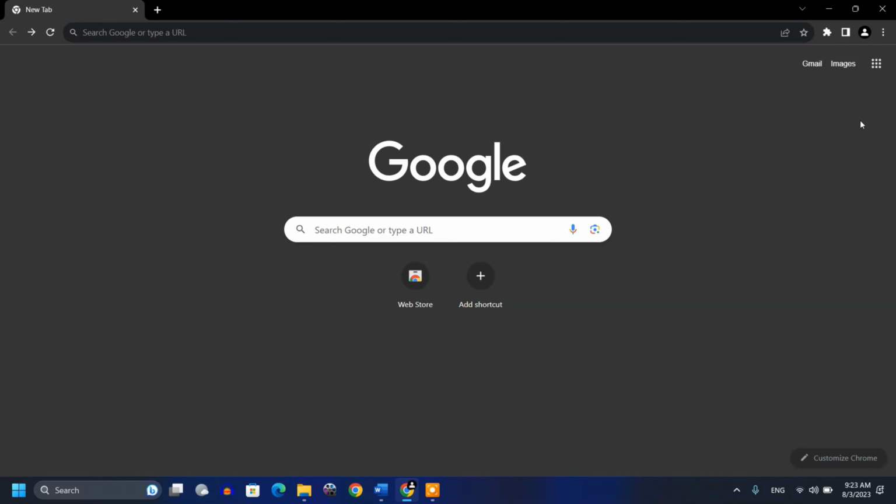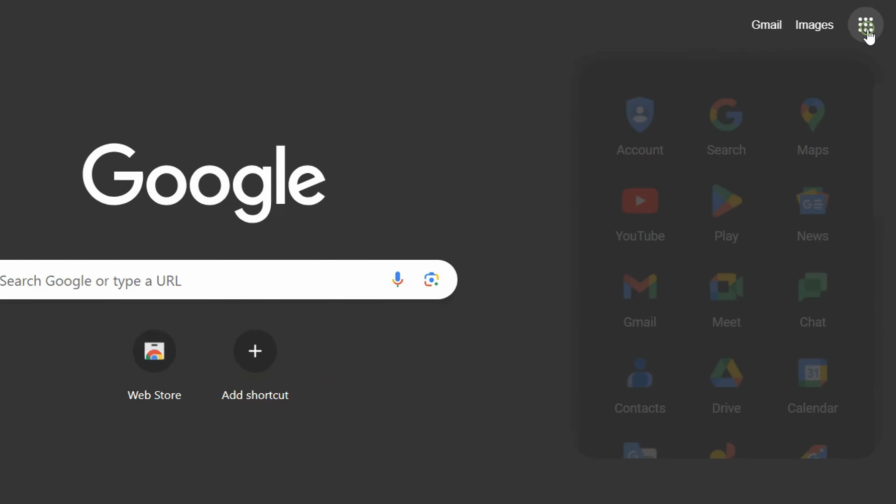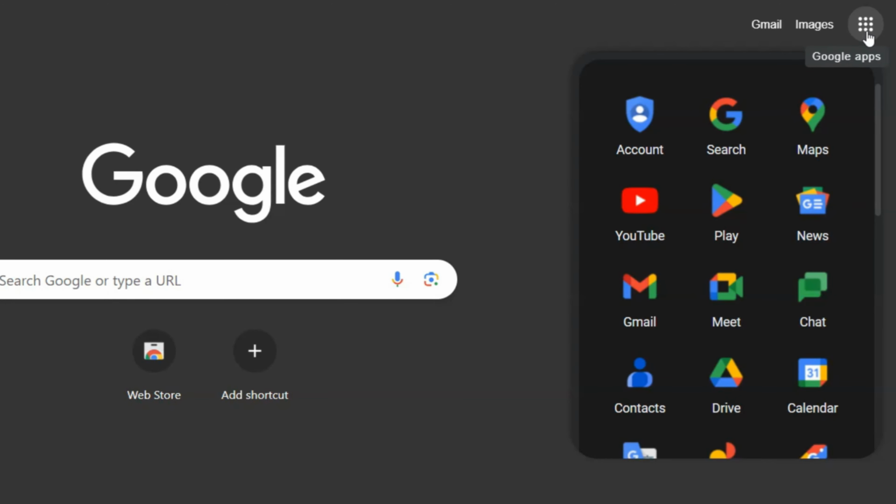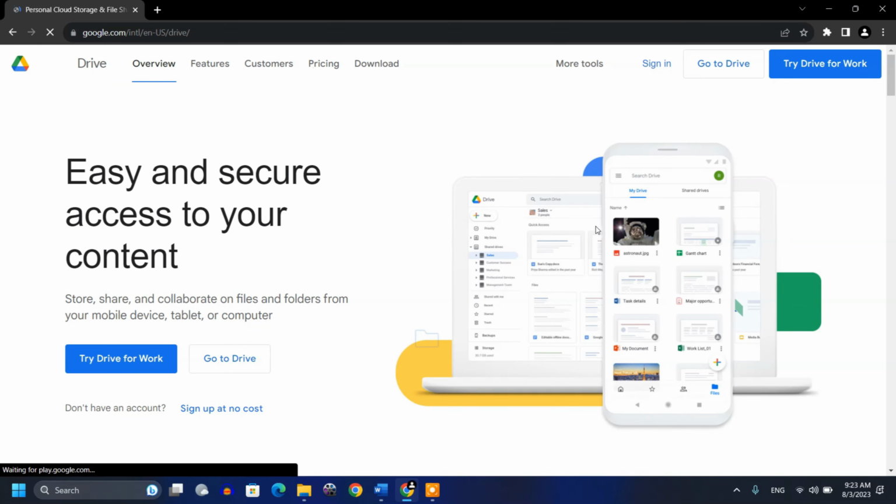So first you will open Google Chrome and then you can see on the top right these 9 dots. Just click this. After clicking it, you can see an option Drive. So simply click on this. If you have already logged in with your email, you will be directed to the basic layout of Google Drive. But if you are not logged in, then you will do it later.